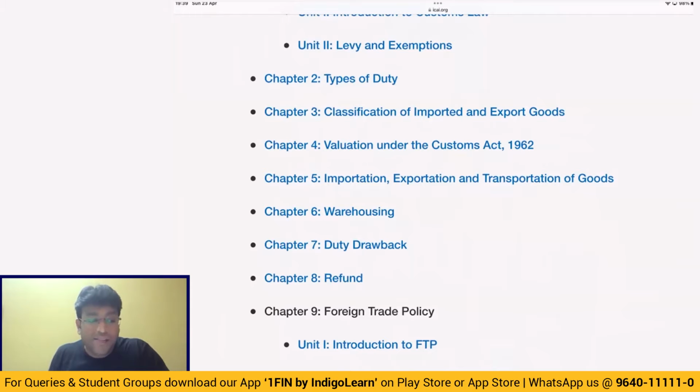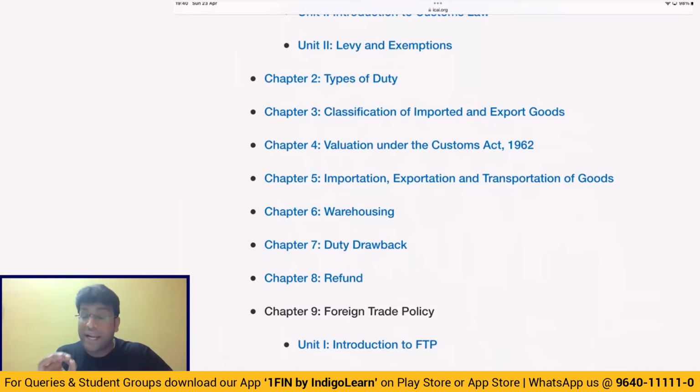It is called what, my dear friends? Dumping margin. It is clearly a case of dumping because export price is less than the normal price prevailing in that country. Then the difference will be known as the dumping margin, and on that margin of dumping, anti-dumping duty is levied. So we should have clarity of thought on the difference between anti-dumping duty and safeguard duty. These are the two major types of duty we have. Of course, there is something called basic customs duty, IGST, and social welfare surcharge.